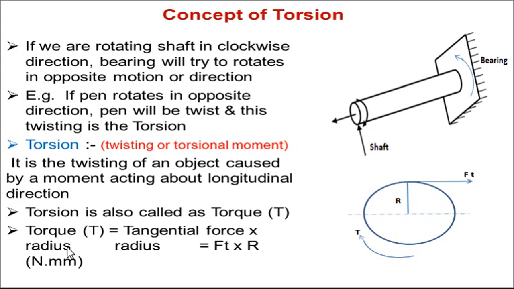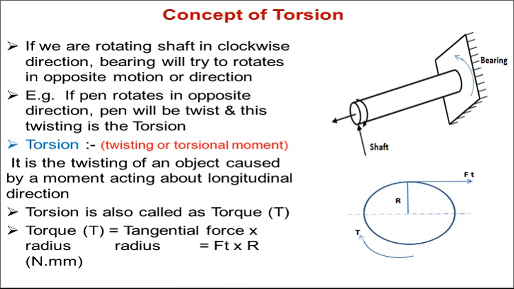That torque we can determine by using this formula: tangential force into radius. You can see in this particular circular cross section, which has a radius r, there is a torsional moment or torque applied, in, suppose, a clockwise direction, and there is a tangential force. You can see this Ft is the tangential force. If you multiply this tangential force by this radius, you will produce a torque, and you can calculate the torque. So this tangential force multiplied by the radius will produce the moment or a rotation. That rotational moment is called torque.